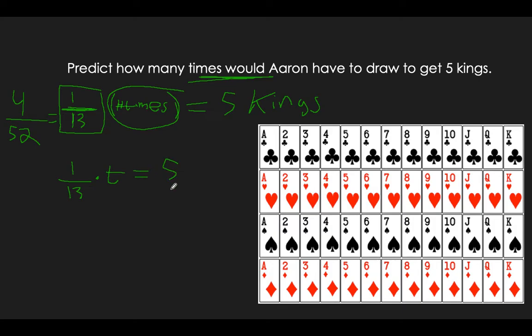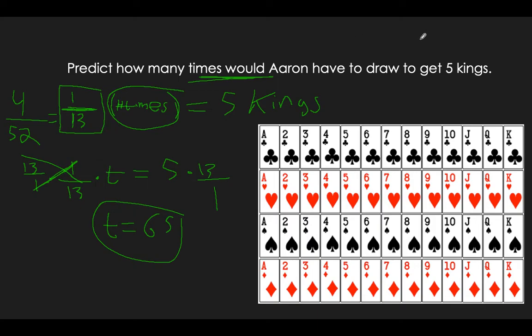Well, how do we solve for 1 over 13 times t? Remember you multiply by a reciprocal. So you times by 13 over 1 on both sides. These cancel on the left. So you get t equals, well, 5 times 13 gets you 65. So that's how many times we would need to draw to get 5 kings.